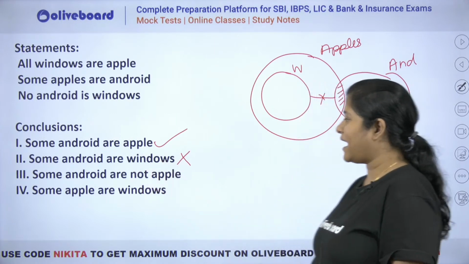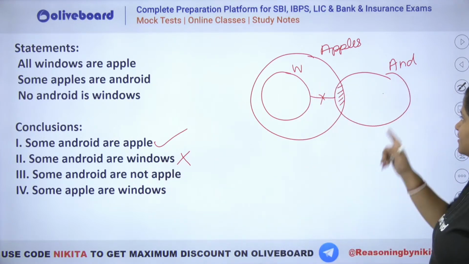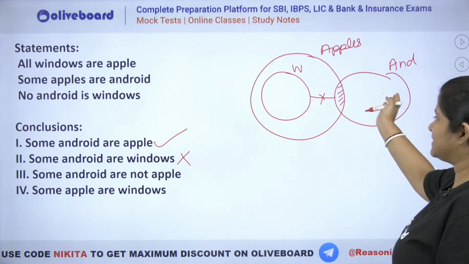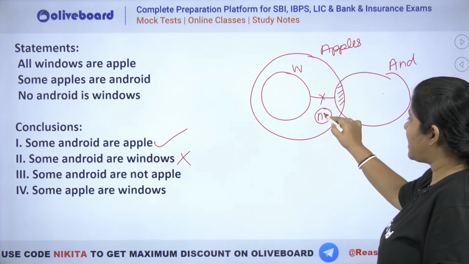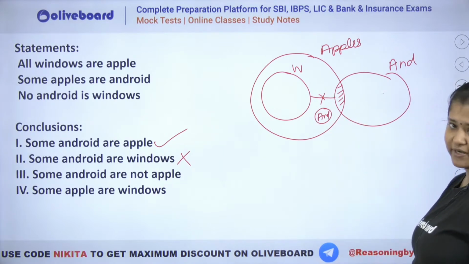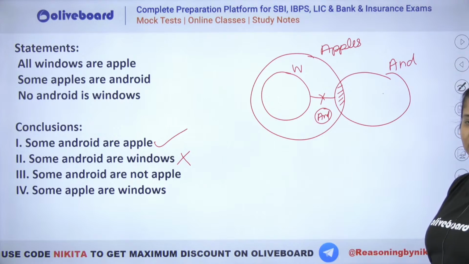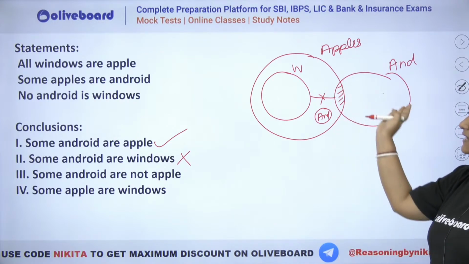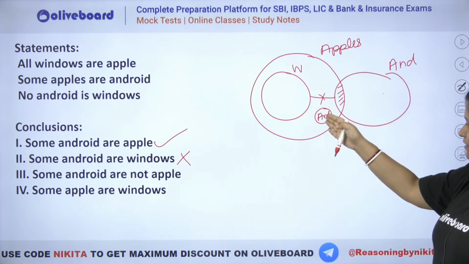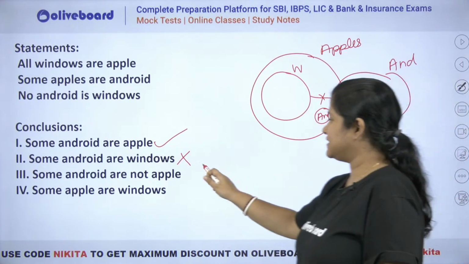थर्ड क्या बोल रहा है? Some Android are not Apple. Now some Android are not Apple, ऐसा भी कुछ नहीं है. You can see Android could have been taken like this as well. यहाँ पर Android और Apple के बीच में तो कोई definite negative information नहीं है. We do not have a negative information which says that Android should be completely outside Apple, right? It can go inside Apple. That is why this is invalid.